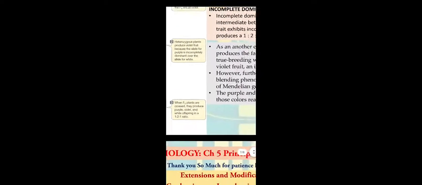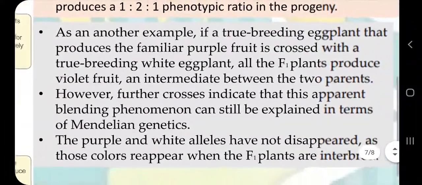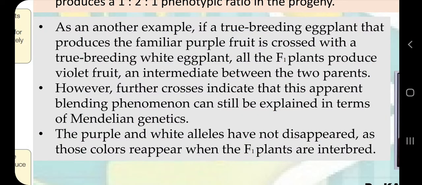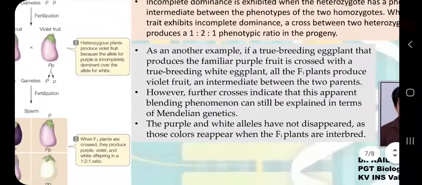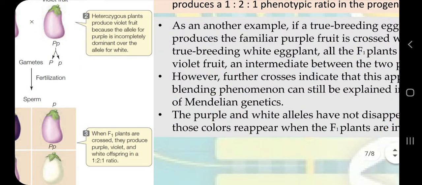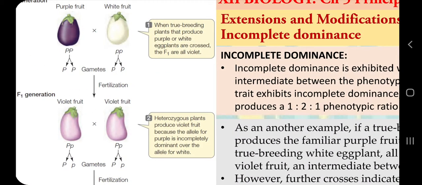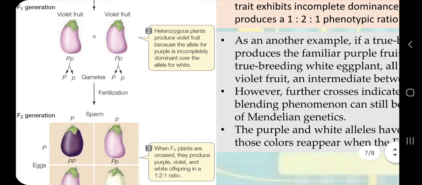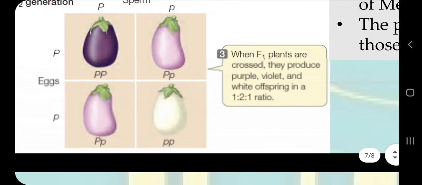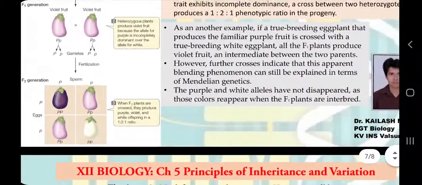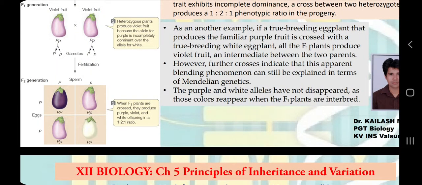So how can we see incomplete dominance in our day-to-day life? In this eggplant or brinjal plant, what is happening is that a true breeding eggplant with violet fruit is crossed with a true breeding eggplant with white fruit, and the F1 generation is showing light purple color. But when we self pollinate this, we are again able to obtain true breeding violet plants as well as true breeding white plants in the F2 generation. So this again confirms the incomplete dominance explained by Mendel.